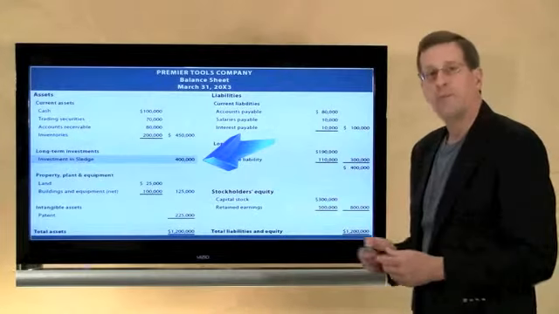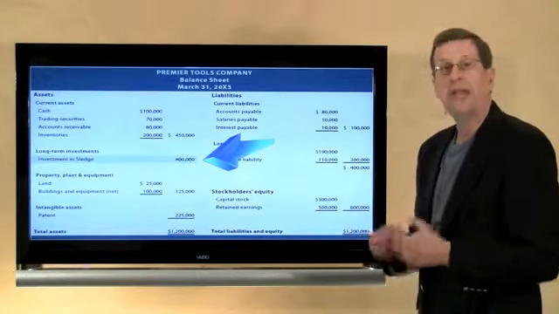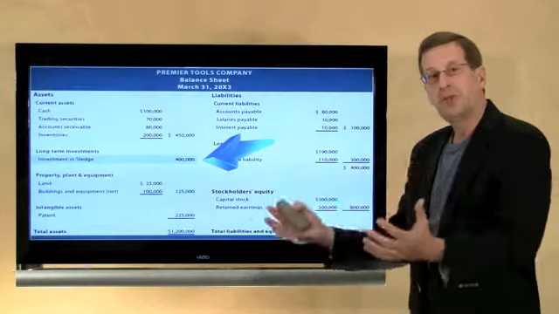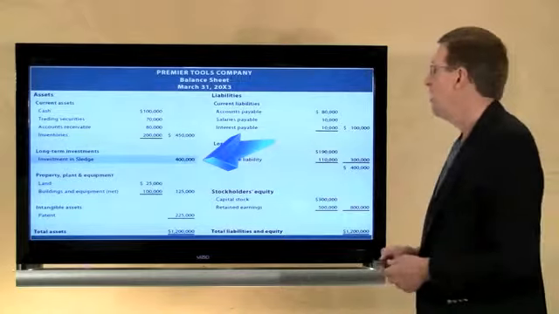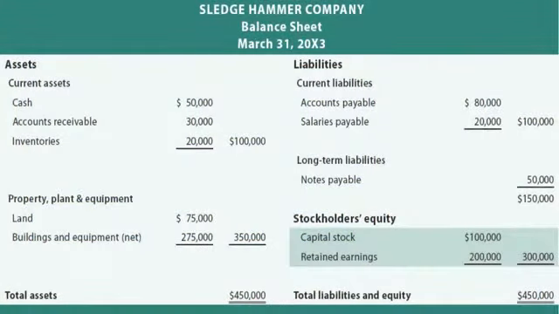That money was paid to the former shareholders of S Company. It was not paid to S Company directly. Premier paid money to the former shareholders to become the sole shareholder of the subsidiary company. And here's Sledgehammer's balance sheet on the same date. Notice here we've got the assets and liabilities of Sledge, but I would call your attention to the fact that Sledge only has $300,000 of stockholders' equity.